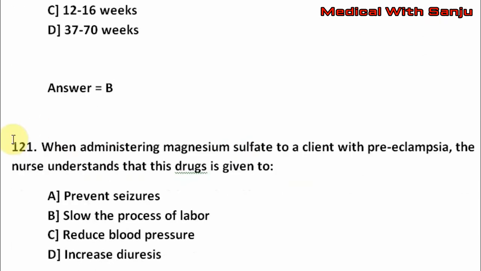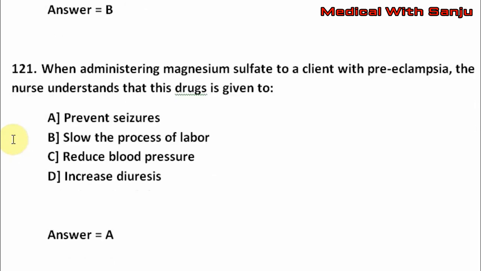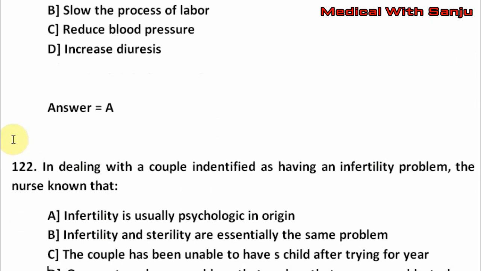Next question. When administering magnesium sulfate to a client with preeclampsia, the nurse understands that this drug is given to option A, prevent seizures. Option B, slow the process of labor. Option C, reduce blood pressure. Option D, increase diuresis. The right answer is option A, that is prevent seizures. Next question.